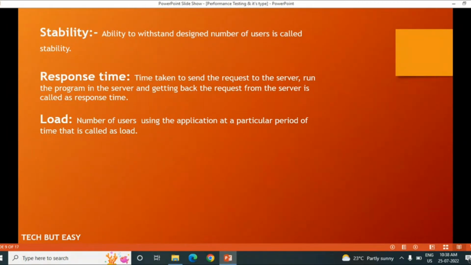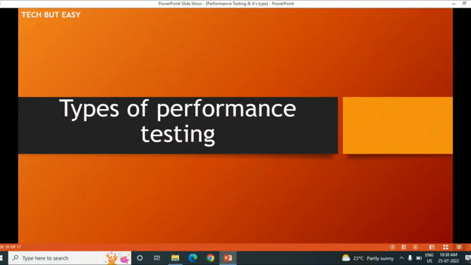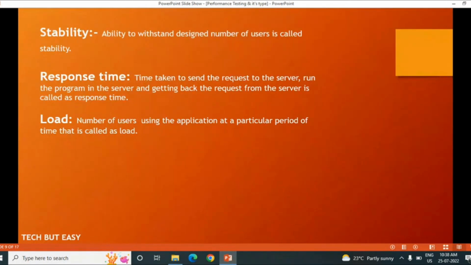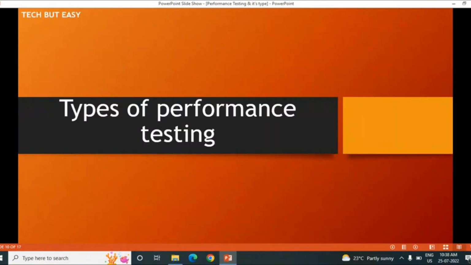Only these three terms you have to remember: stability, response time and load. By using these three terms we can easily say what performance testing is. Performance testing is nothing but checking the stability and response time of an application by applying the load. It's called performance testing.